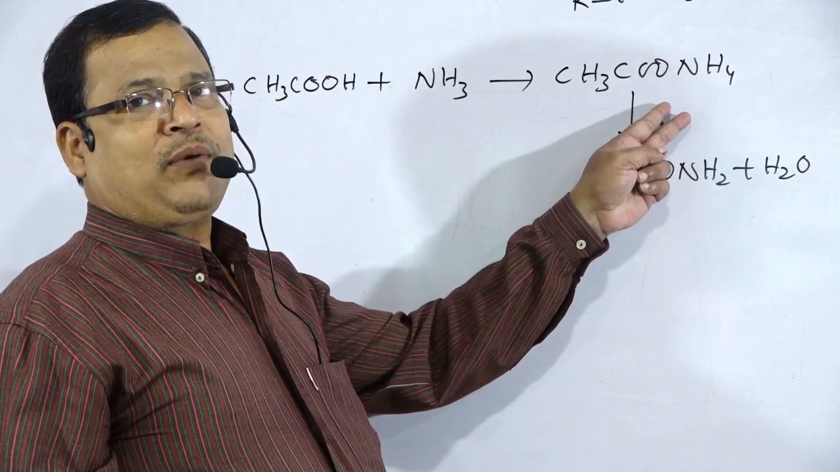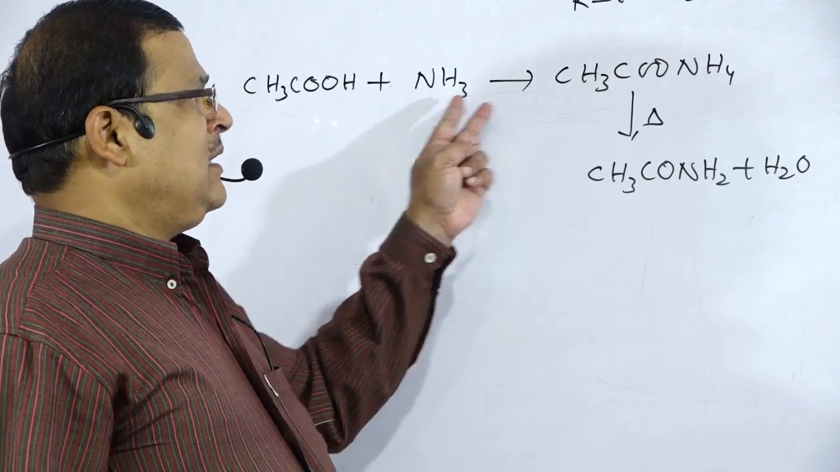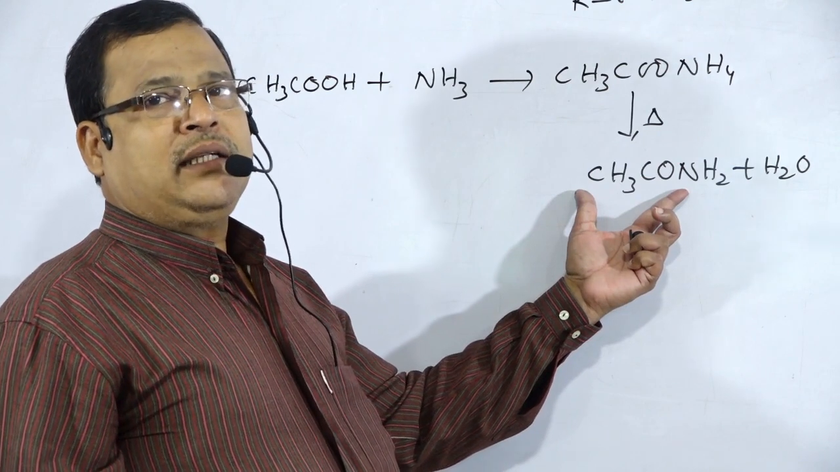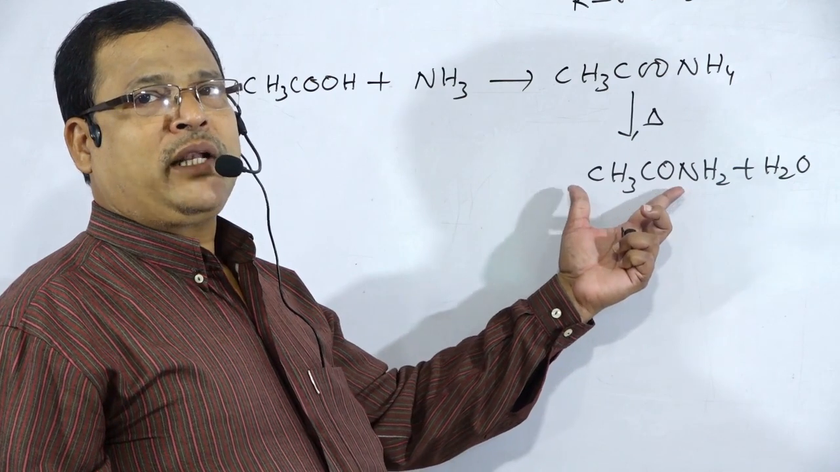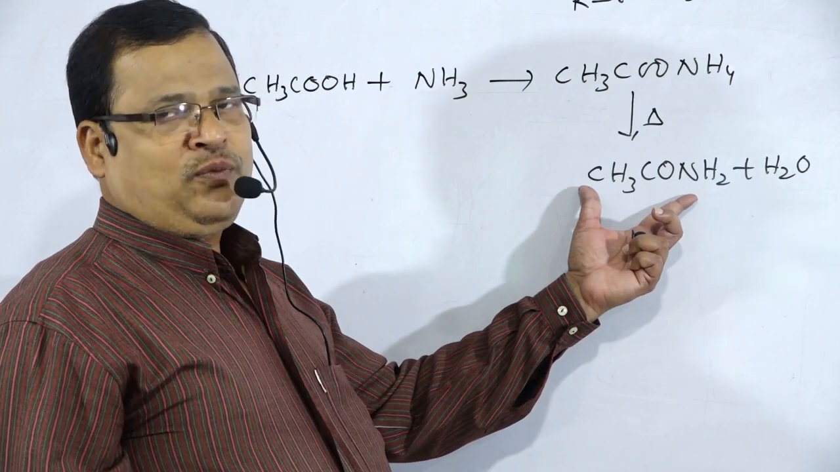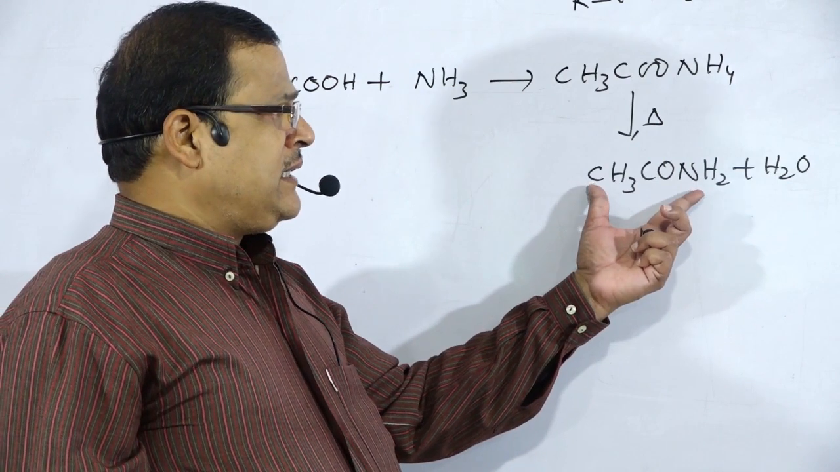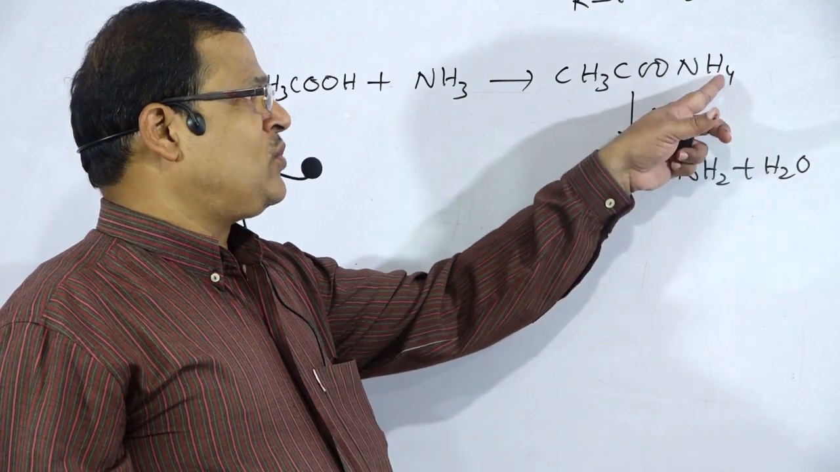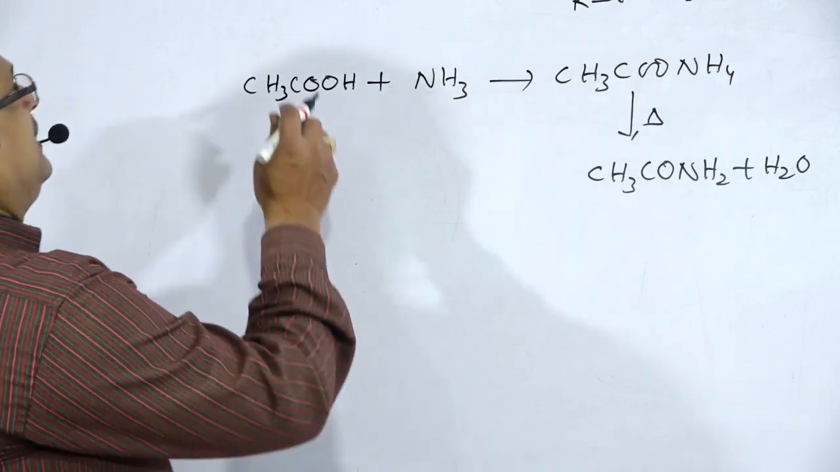CH3COONH4 is the formula for ammonium acetate, formed from acetic acid and ammonia. Ammonium acetate is heated to form acetamide, whose IUPAC name is ethanamide, with the general formula RCONH2. So this compound is heated to form acetamide, with the release of water, H2 and O removed in the form of water. So this is the reaction.